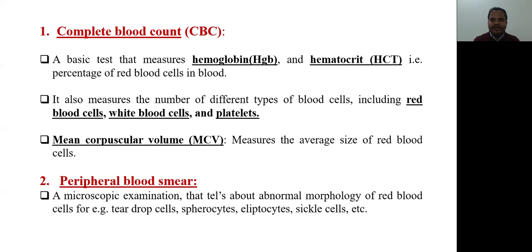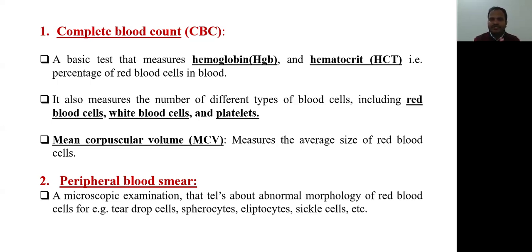The second investigation is peripheral blood smear, a microscopic examination that tells about abnormal morphology of red blood cells or any abnormal cells. What is abnormal morphology? We have seen in previous slides: teardrop cells, spherocytes, elliptocytes, sickle cells. These are all causes for anemia.